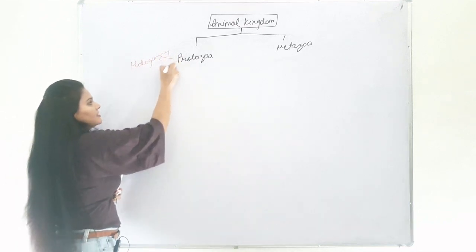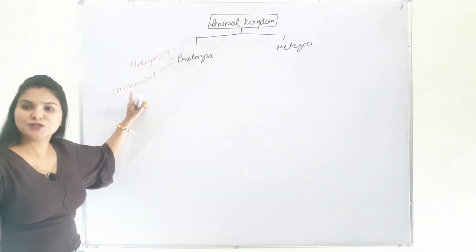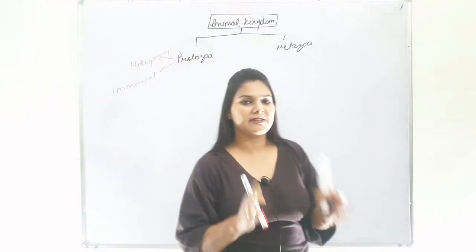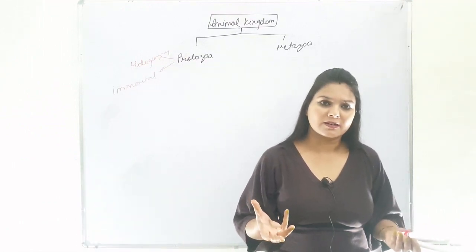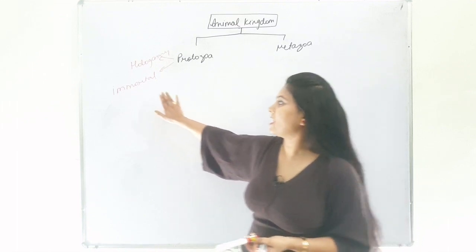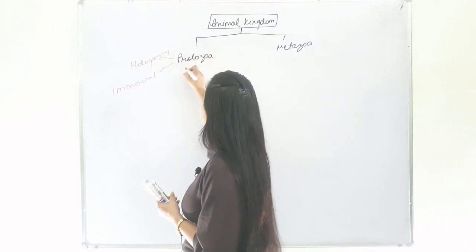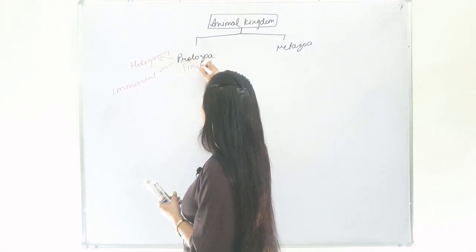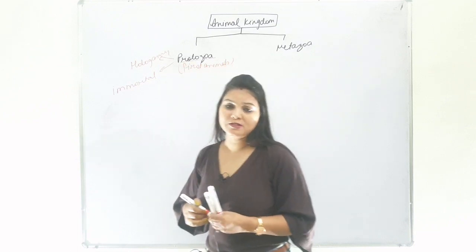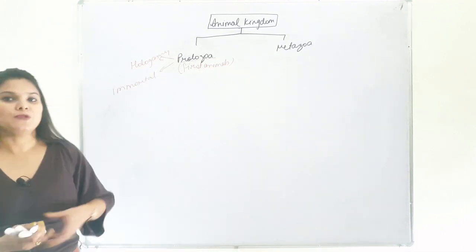Protozoans are also considered immortal due to the lack of natural death. When protozoans divide, the cells convert into new daughter cells. Hence, due to the lack of natural death, they are considered immortal. And protozoans are also considered the first animals. Examples of protozoans are Trypanosoma, Amoeba, Paramecium and Monocystis.